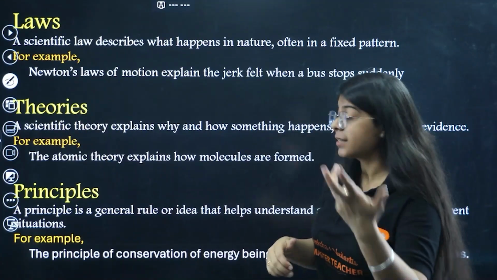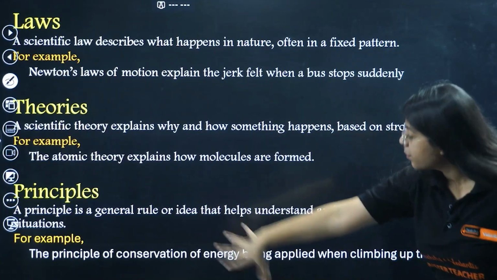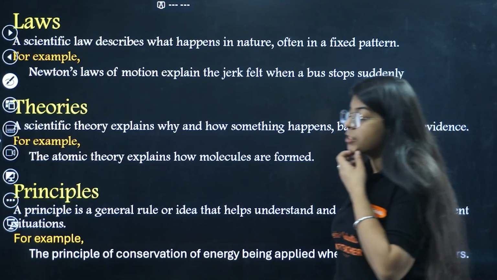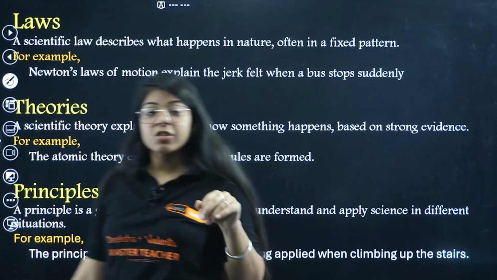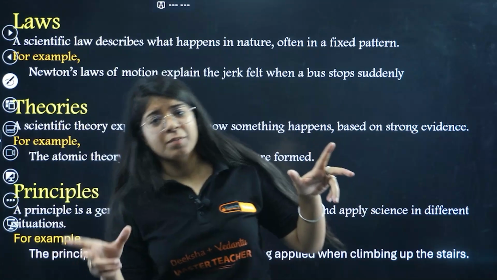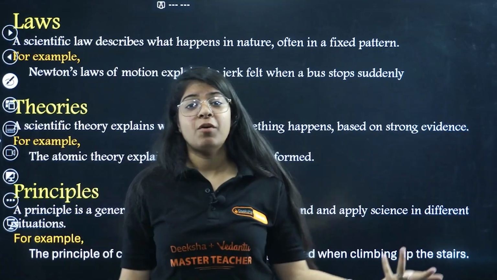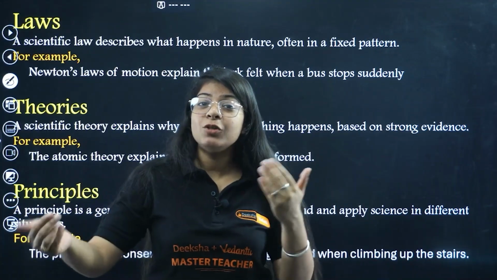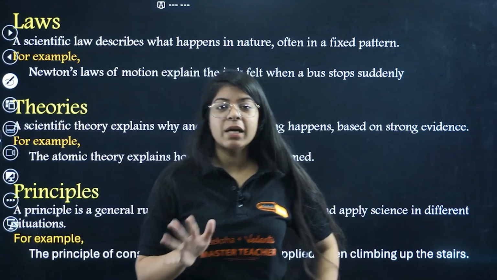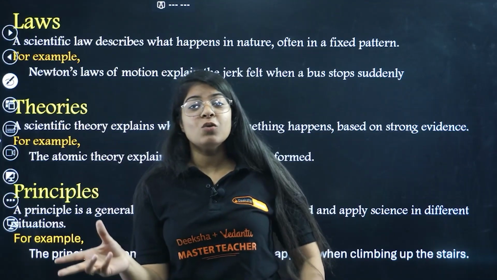Okay, for example, a scientific example is the principle of conservation of energy being applied when climbing up the stairs. Now conservation of energy is, energy can't be created nor destroyed, but it can be converted from one form to another. Now how is it applied to climbing stairs? See, I ate some stuff, okay, now that is converted into muscular energy.